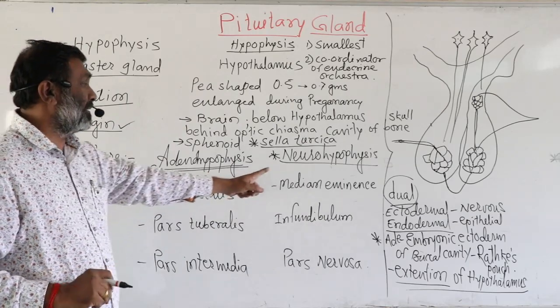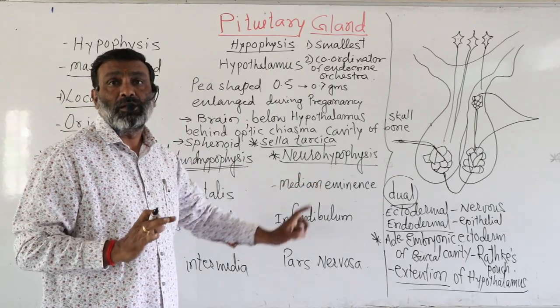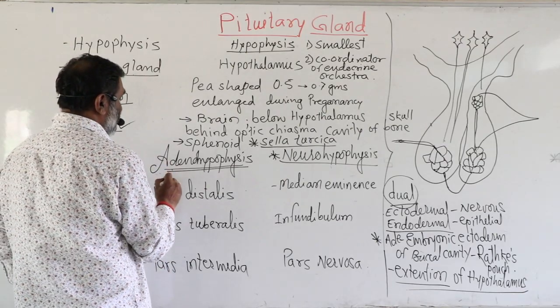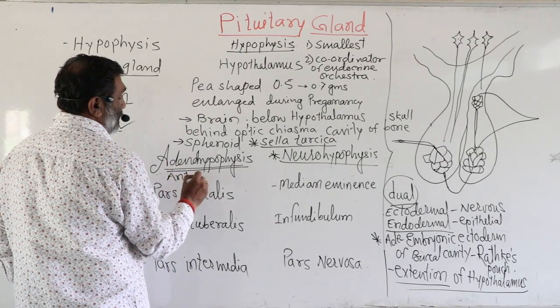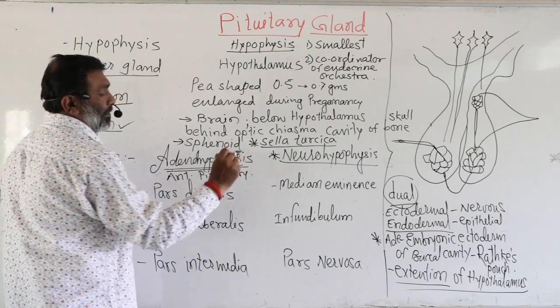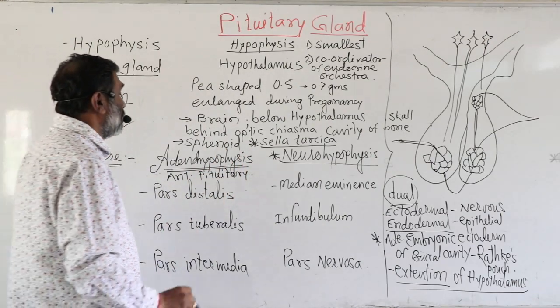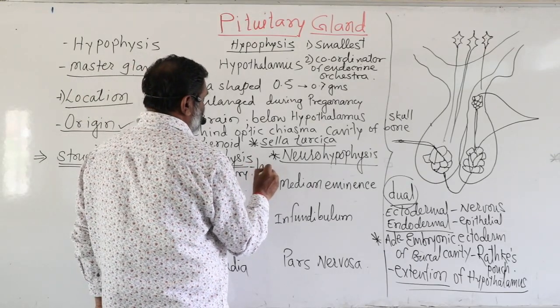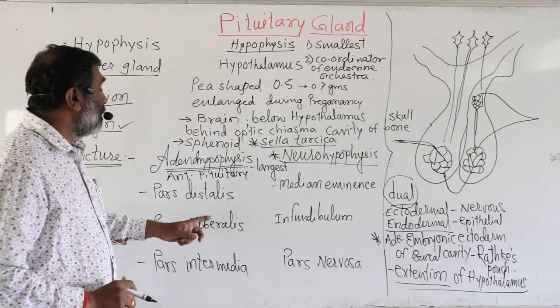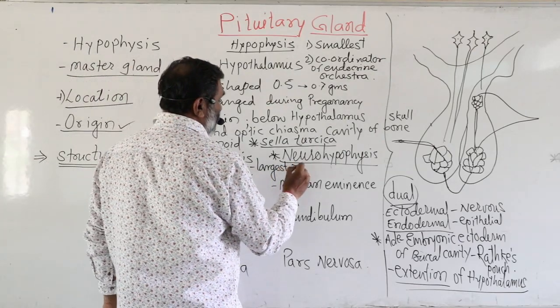And this is the largest part of the pituitary gland. It means that near about 75% of the pituitary gland is made by the adenohypophysis. So such a part, which is the anterior-most part, the largest part, near about 75% is occupied by